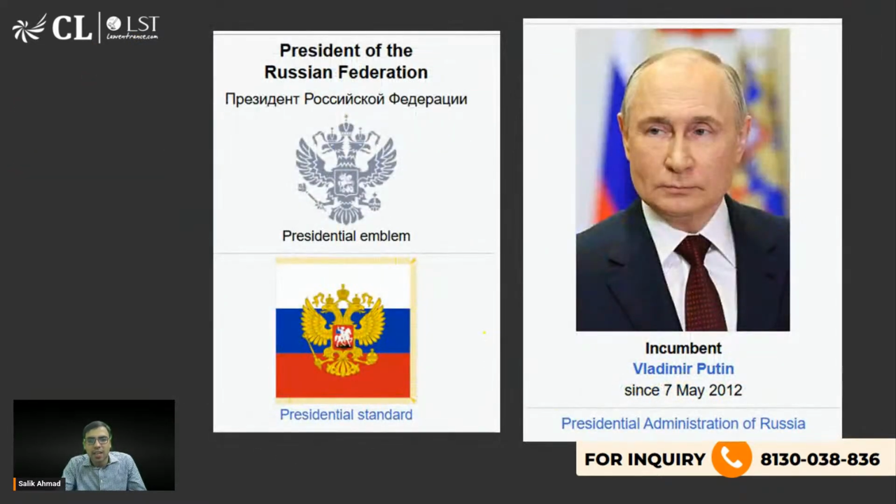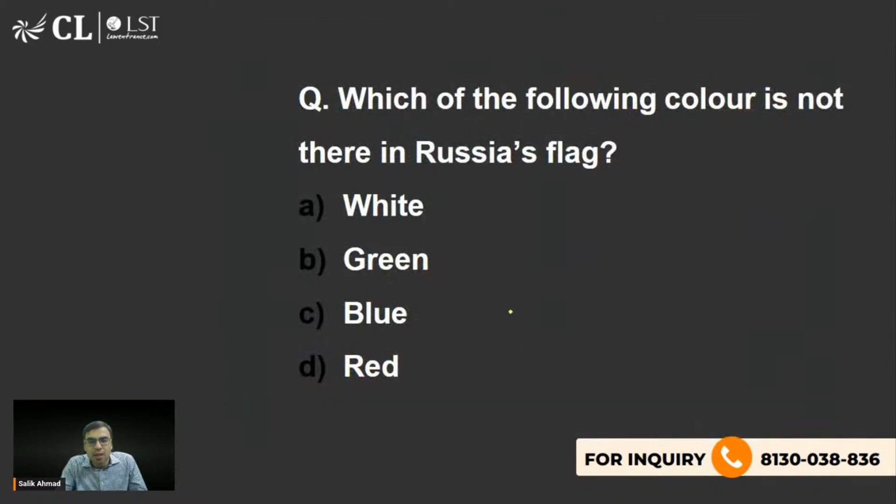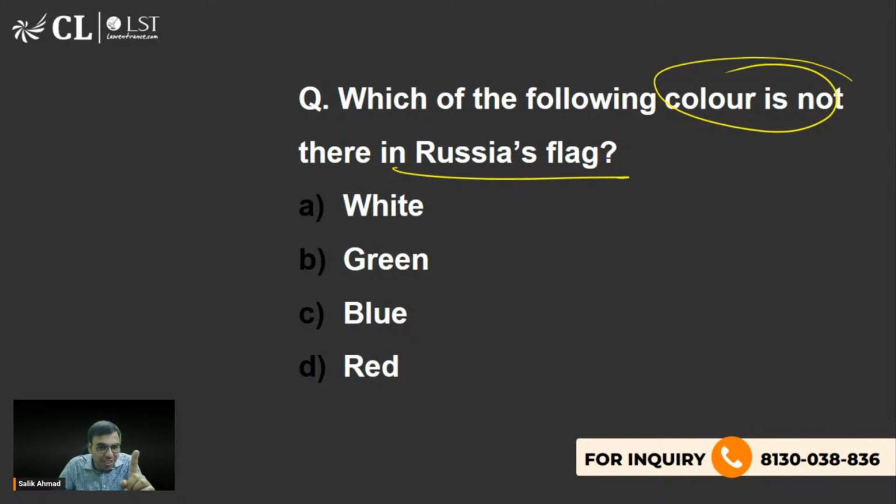Okay. The next one is, हाँ आप देख सकते हो, Vladimir Putin is the president of Russia. Which of the following color is not there in Russia's flag? White, green, blue, red. I have just shown you a few seconds back. And if you are not able to answer this, I'm very sorry. You should be answering it because a few seconds back I have shown this.